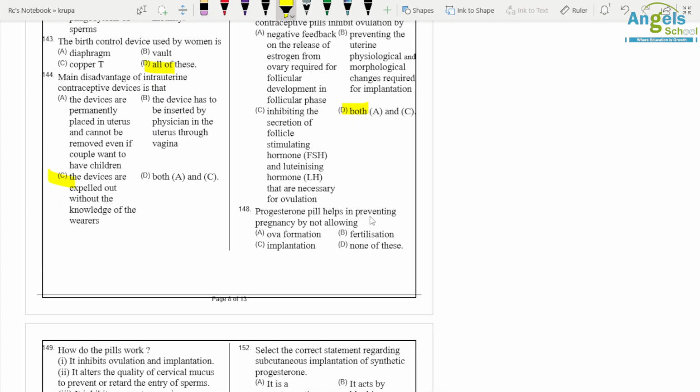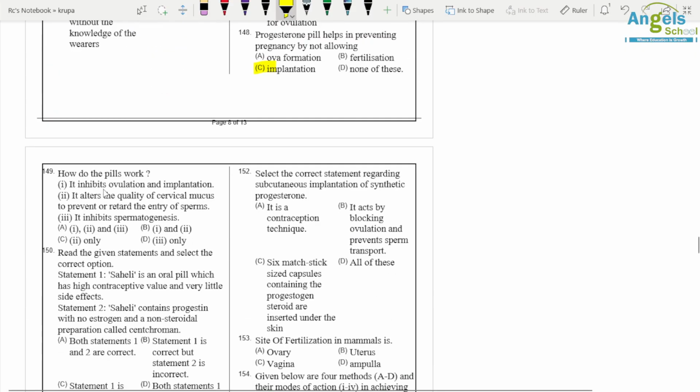Progesterone pills help in preventing pregnancy by not allowing implantation. How do the pills work? They inhibit ovulation, implantation, and alter the quality of cervical mucus.